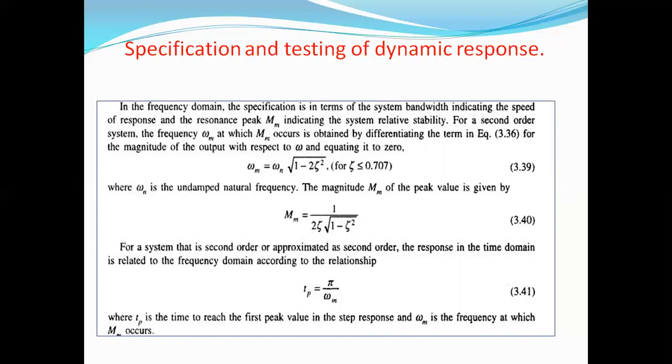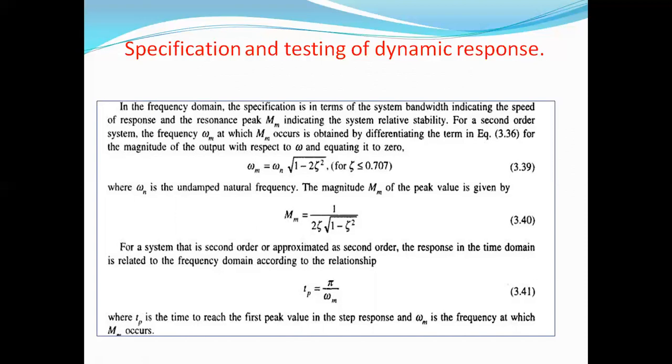The dynamic performance of the system can be defined in either the time domain or the frequency domain. Most dynamic performance terms are usually interpreted in terms of the definition of the linear second order system or linear first order system.